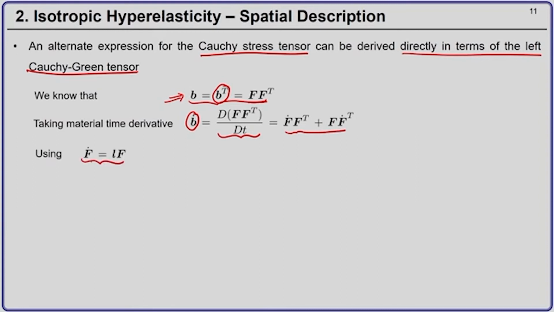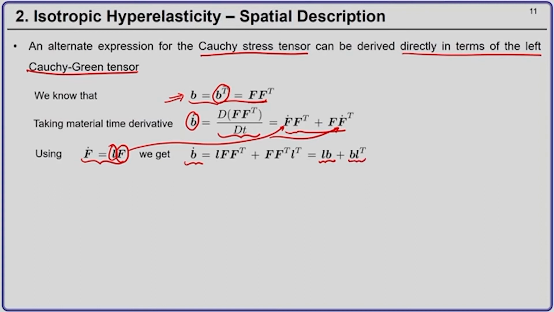The material time derivative of the deformation gradient tensor is nothing but the velocity gradient tensor L into the deformation gradient tensor F. So, I can substitute F dot as L F here, and I get the material time derivative of the left Cauchy-Green tensor as the velocity gradient tensor L times B plus B times the transpose of the velocity gradient tensor.